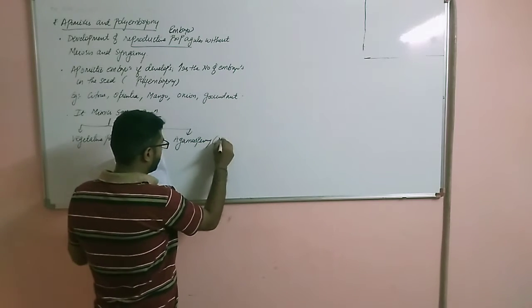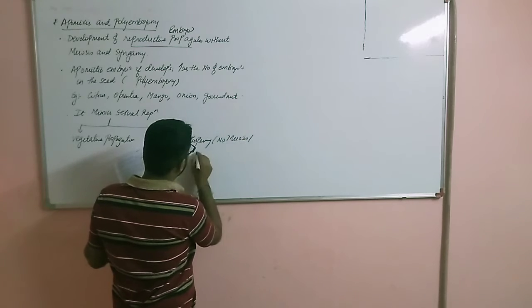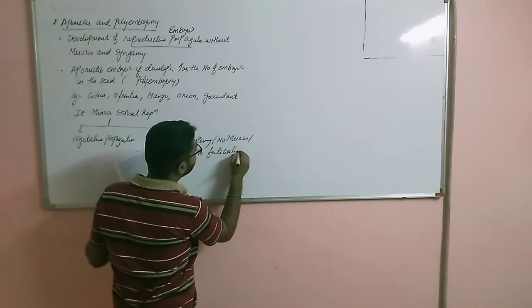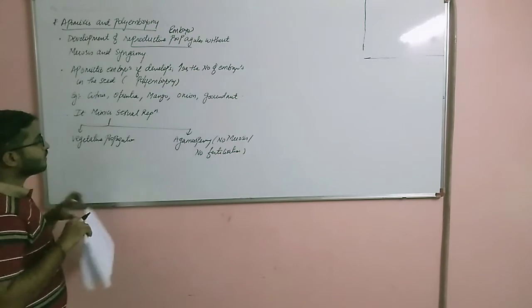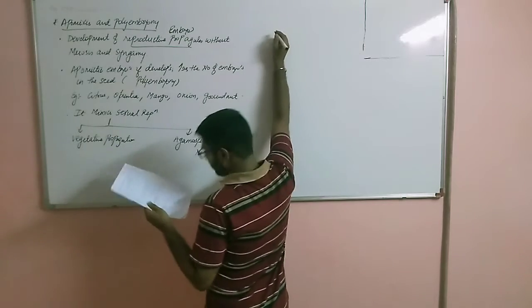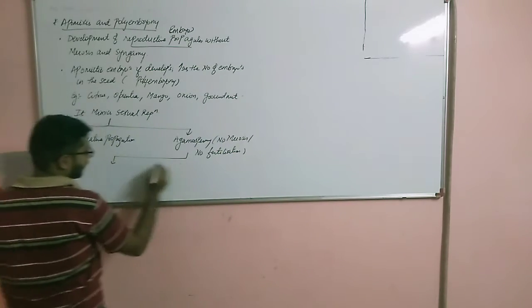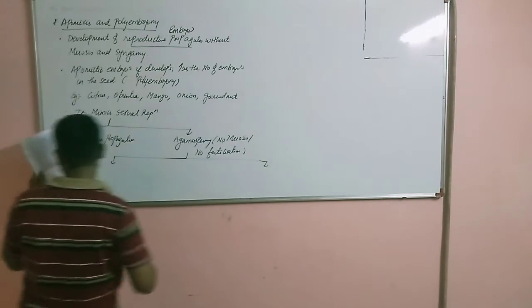Agamospermy is no meiosis, no fertilization. Still embryos are developed. Right? Now let us discuss the types of agamospermy. This agamospermy is again subdivided into 4, and these 4 are very important for your competitive exams.